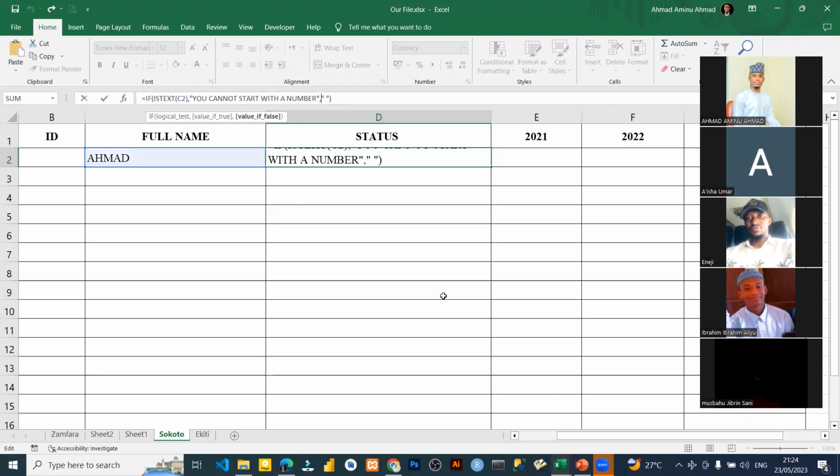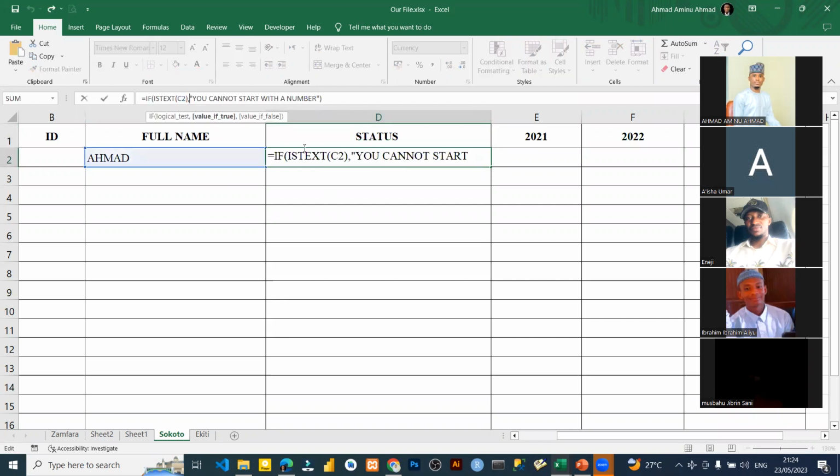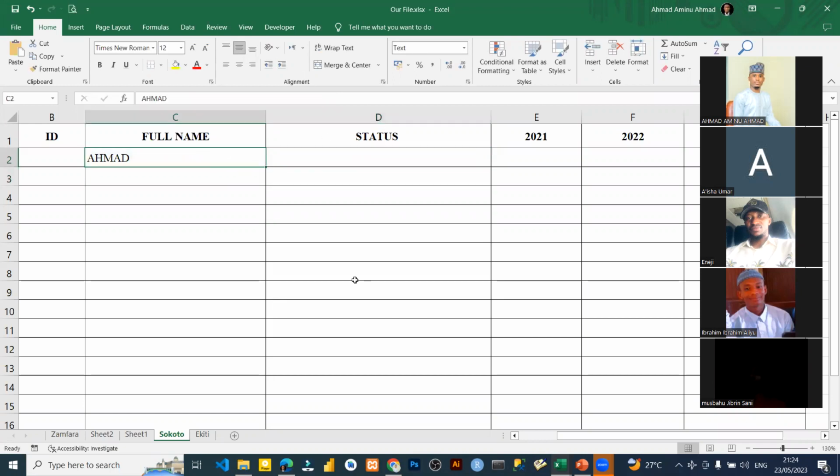Okay, let me just explain it again so that we understand it. If this particular cell contains a text, we want it to be empty. So let me delete this. If it is a text, it's supposed to be the value if true, which is here. But if it is not a text, it's a number, it's supposed to be there. So now by default it is this.